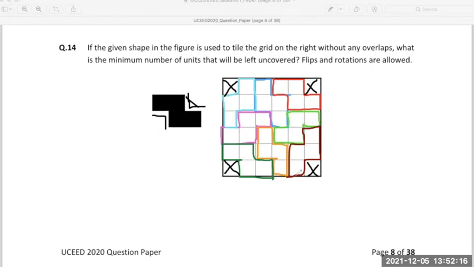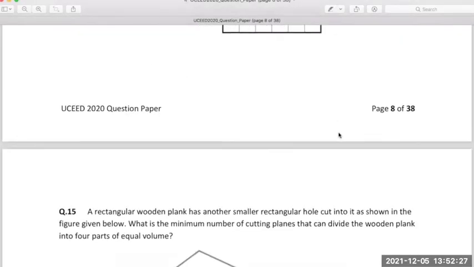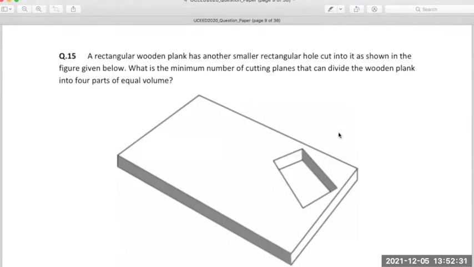The four boxes on the four corners are the ones which will be left empty. Okay. Easy, difficult, interesting.